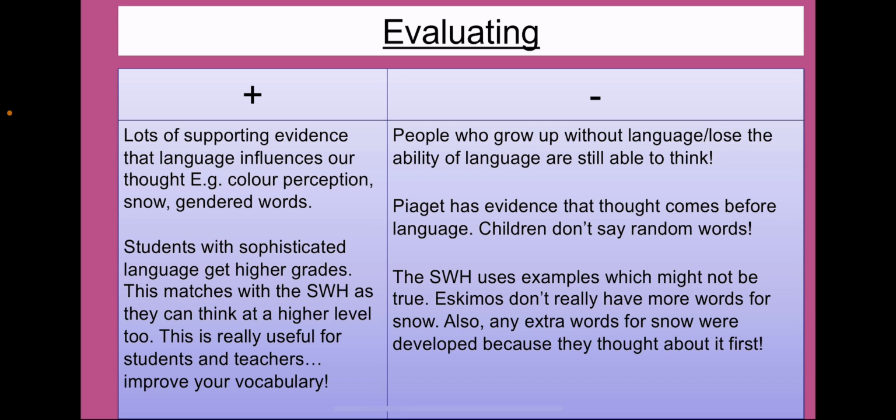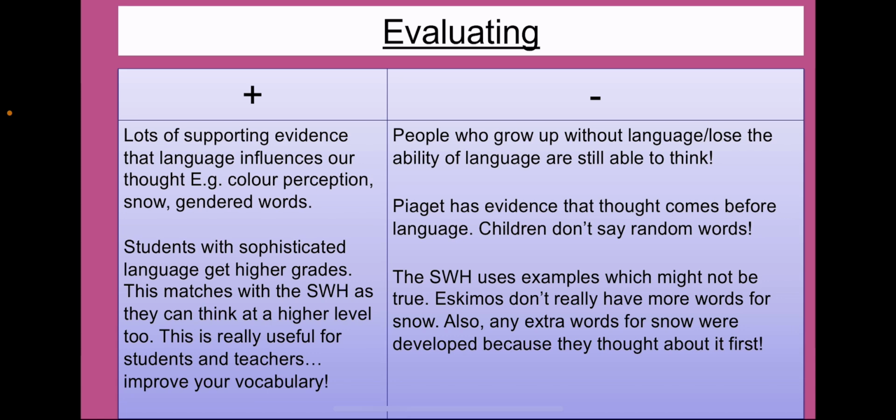Also, there is the argument that if they do have more words for snow, that they probably had to think about it first to generate and make those words. Somebody somewhere had to make that word up, and how do you make a word up? Well, you've got to think about it first. So there is an argument contradicting the evidence that the Sapir-Whorf hypothesis uses. So lots of positives and negatives there that you could use for a, say, 5-mark question.